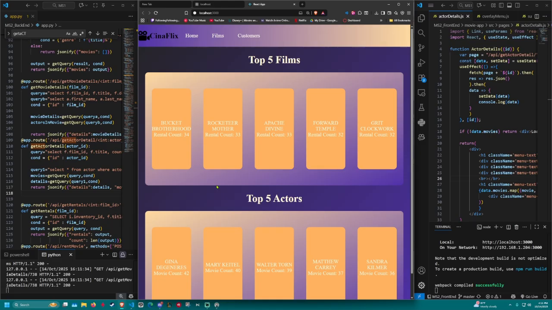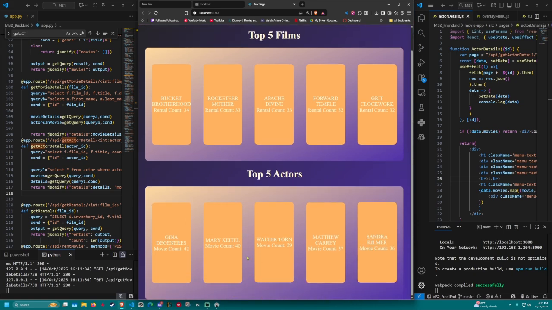And then the third one that I did was, as a user, I want to be able to view the top 5 actors that are part of films I have in the store, which is right here. These are the top 5 actors part of the store. The one requirement that I didn't do last milestone that I did this milestone is, as a user, I want to be able to click the actors' details and view their top 5 rented films.